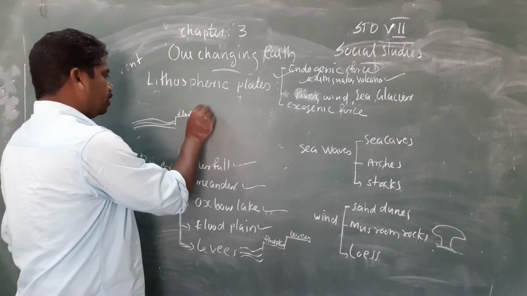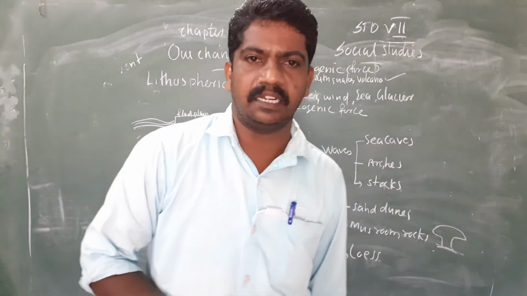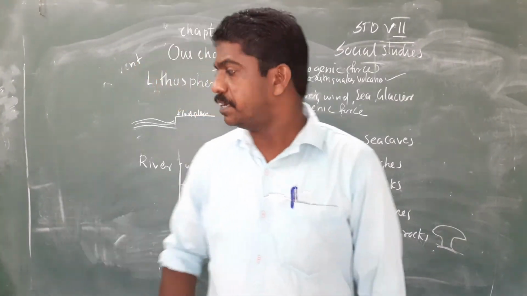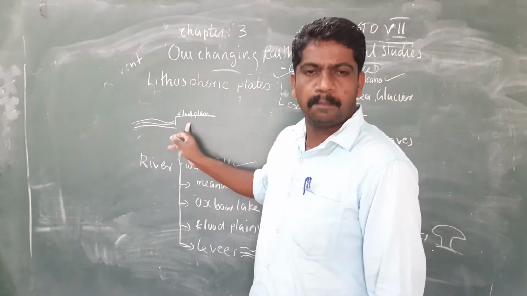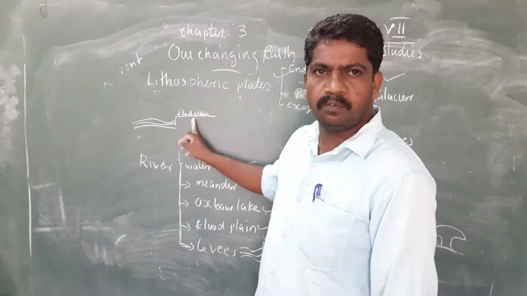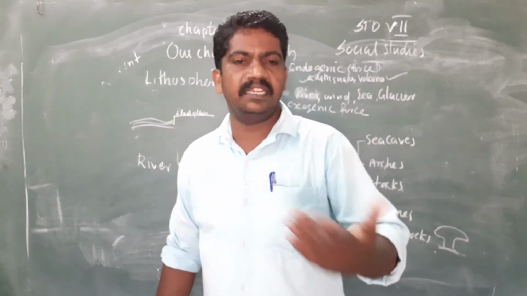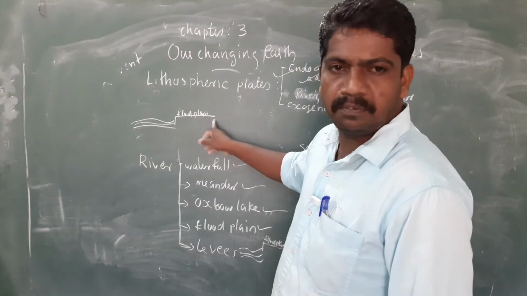Floodplain. Here the soil is very suitable for agriculture. It is fertile soil suitable for farming. But it is not habitable. Floodplain is not suitable for making houses because during the rainy season this area will get flood.